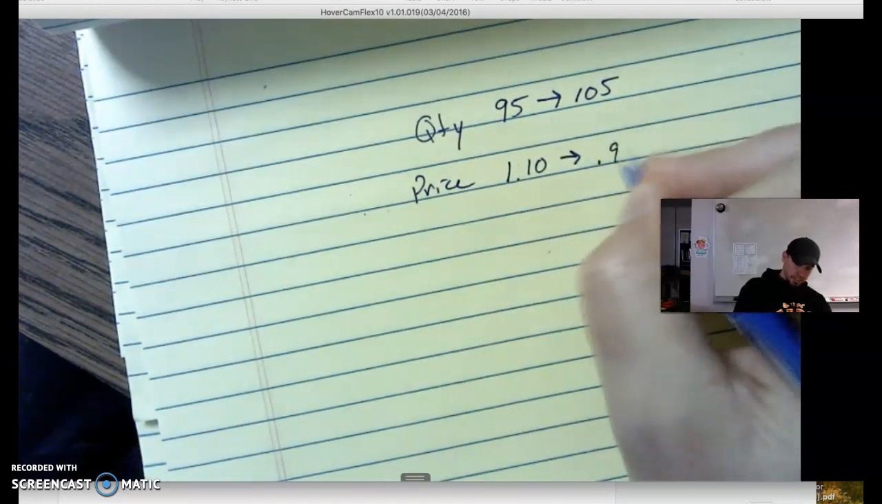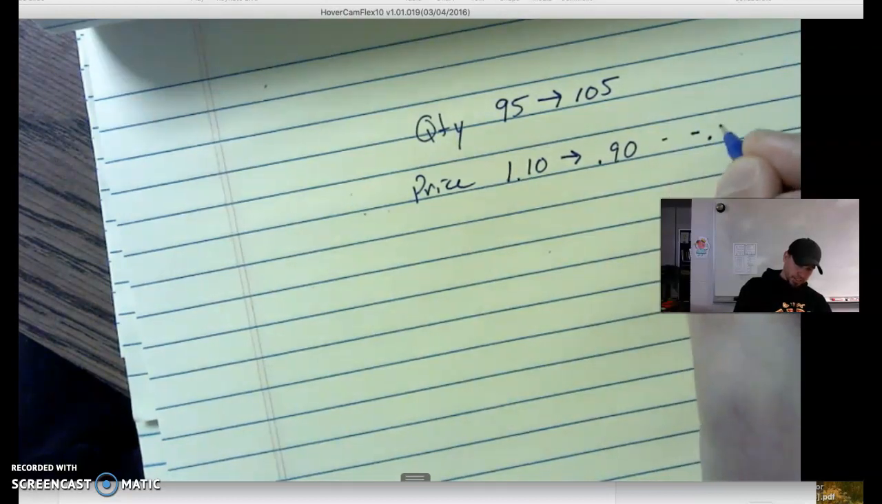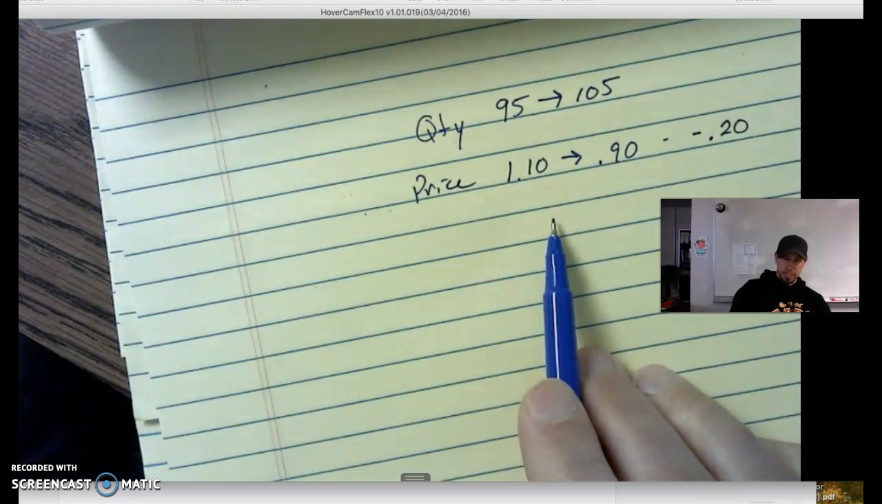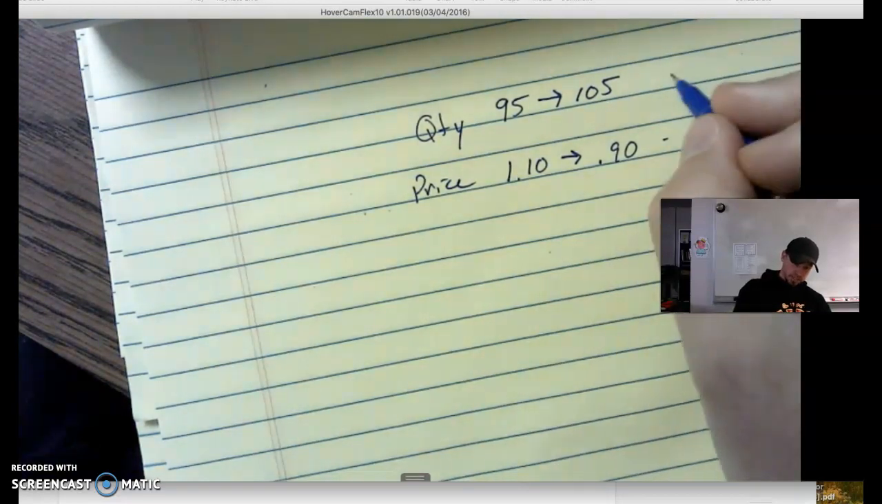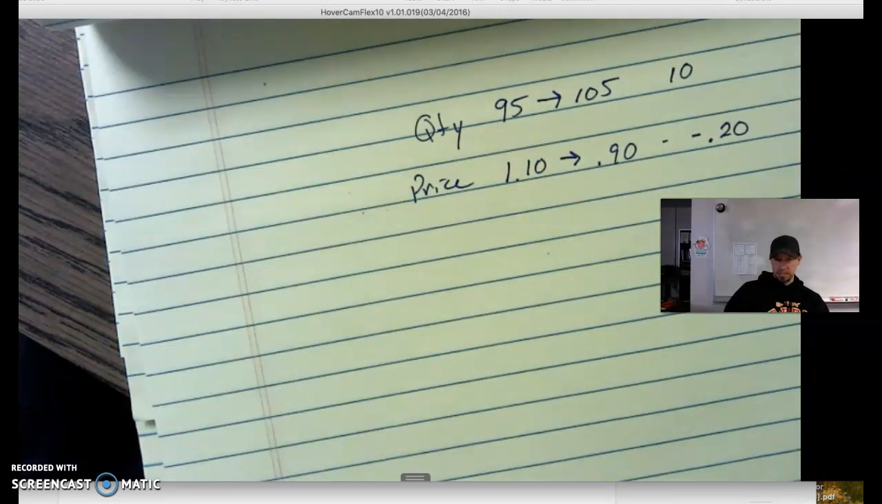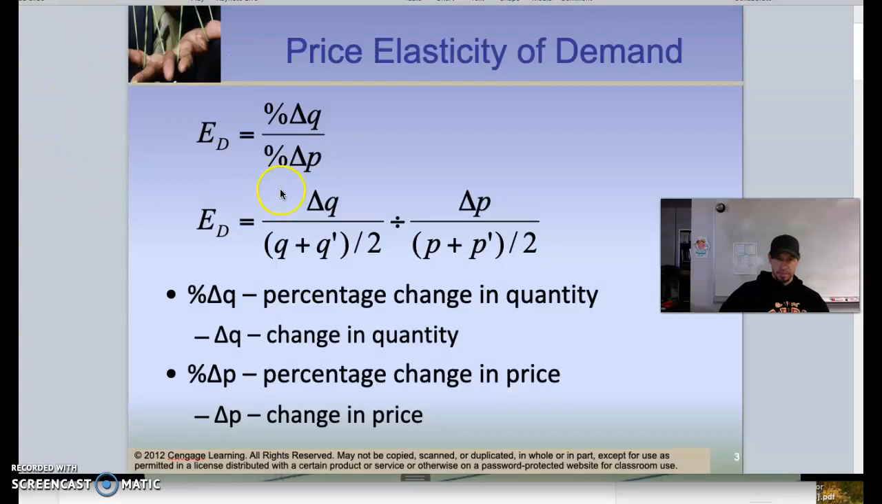We're going from $1.10 down to 90 cents, so that change, you see, is a negative 20. Quantity change is a positive 10. So if we go back to our formula quickly, here's our formula. Write that down here. We've got change in quantity divided by change in price divided by the average, price 1 plus price 2 divided by 2.